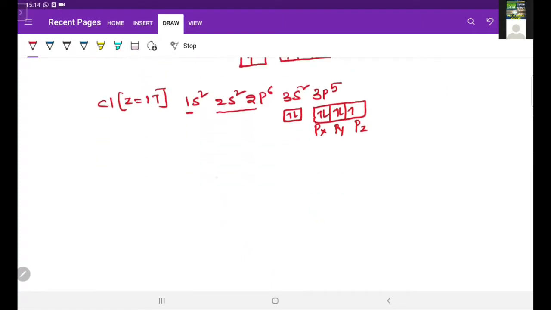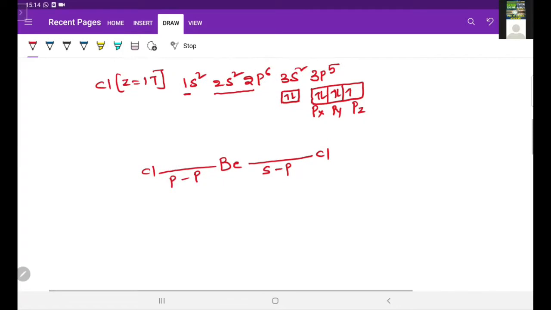So this is the beryllium. Now this beryllium forms a bond with a chlorine atom and also one more bond with another chlorine atom, but one of the bonds is formed by the overlapping of s and p orbital of chlorine, and the other bond is formed by the overlapping of p and p.